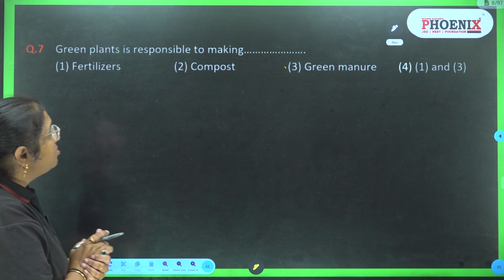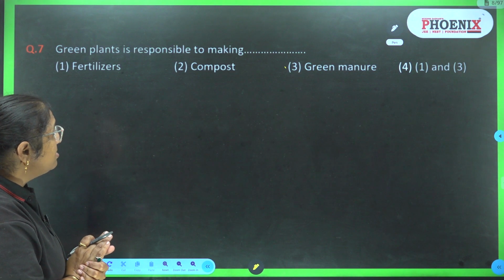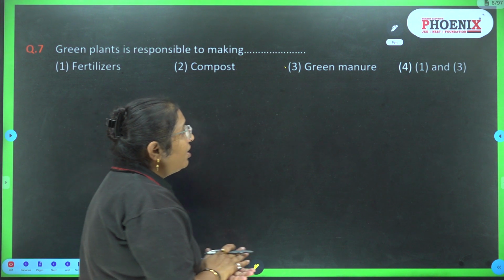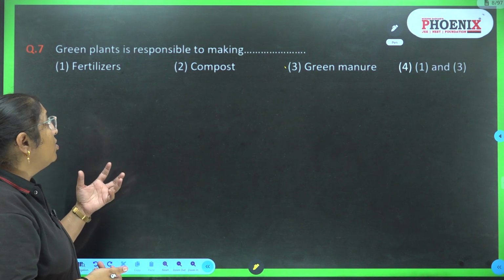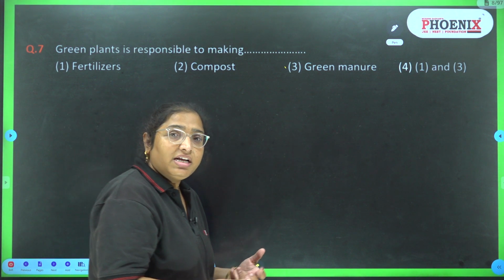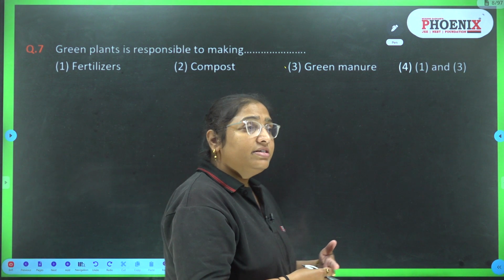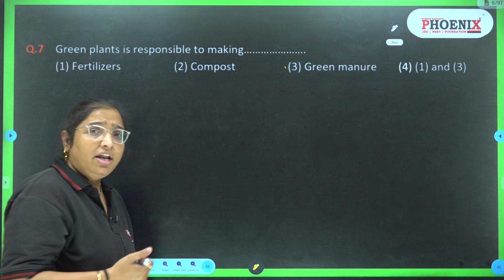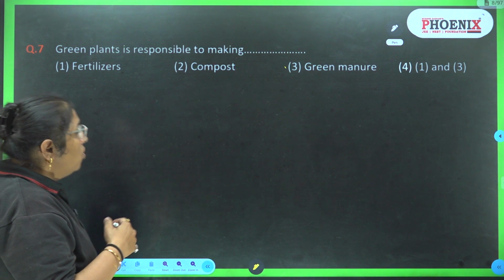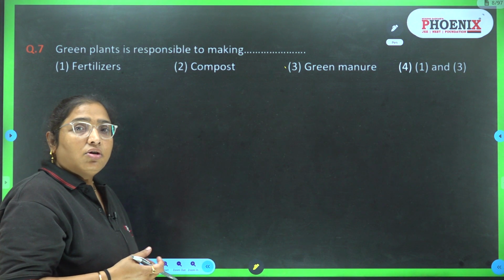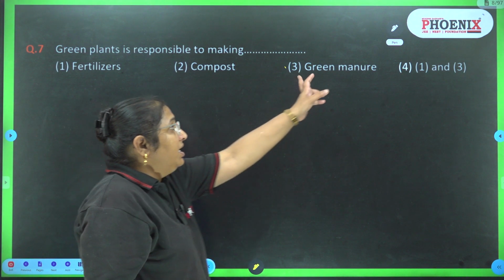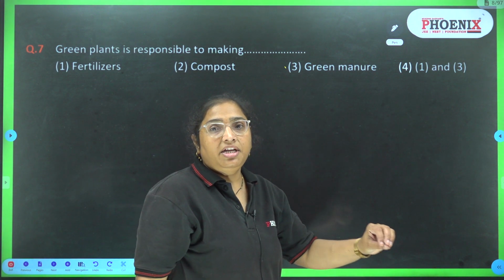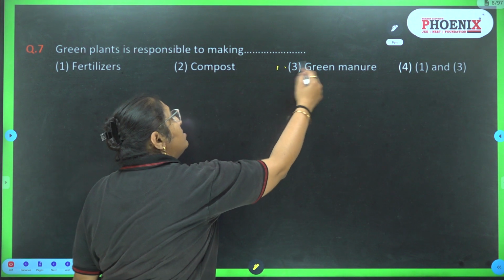Green plant is responsible for making fertilizers, compost, green manure and 1 and 3. So if we are talking about the fertilizers, fertilizers can be chemical fertilizers, okay, they can be organic fertilizers, but in that all the materials like dungs of the animals are used. Same for the compost. In the green manure, only green plants are used. So the answer is 3.